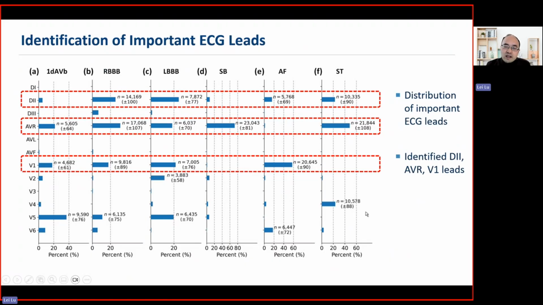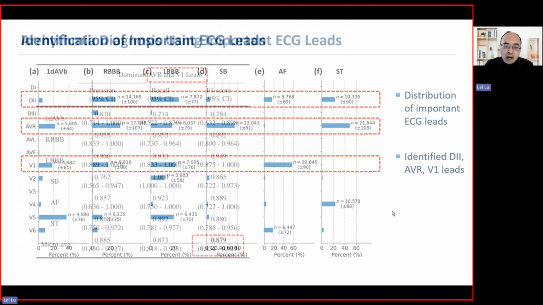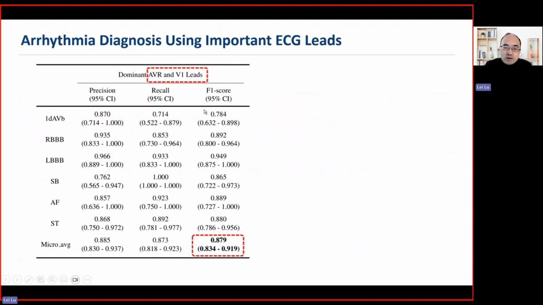Now, if we say they are important ECG leads, then we assume high accuracy can be obtained for ECG interpretation if we only use the important ECG leads for diagnosis. Now, let me show you results. We first use the identified AVR lead and V1 lead for this diagnosis. You can see our model obtained an accuracy F1 score of 0.8779. This is using only 2 ECG leads.